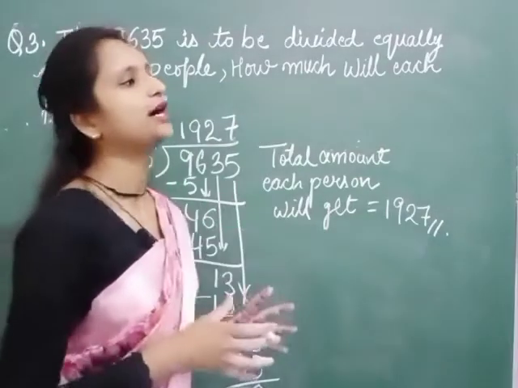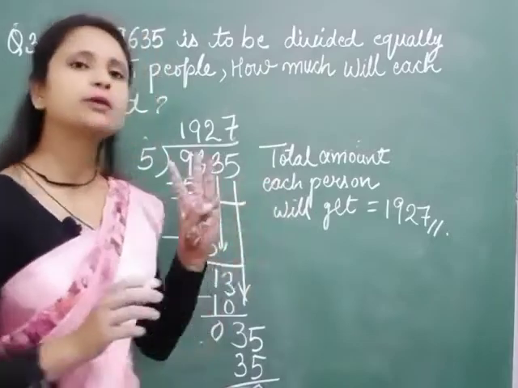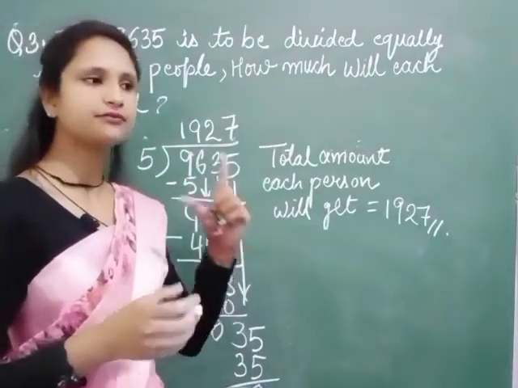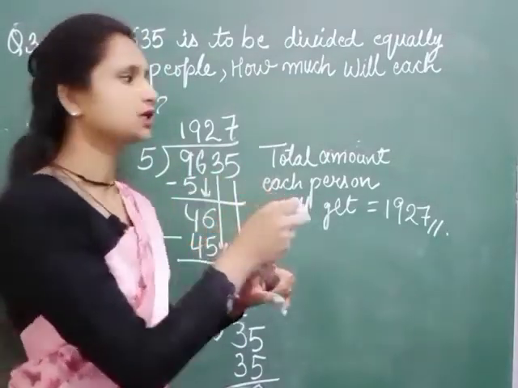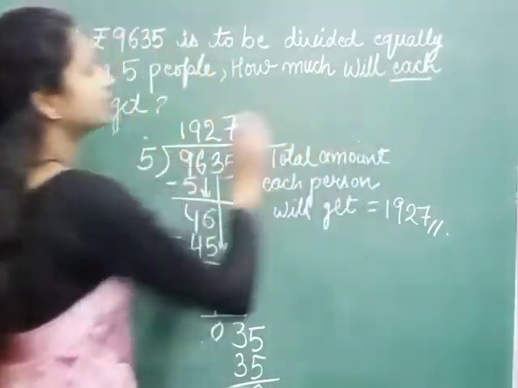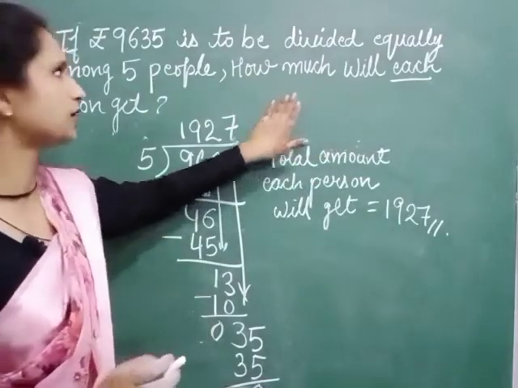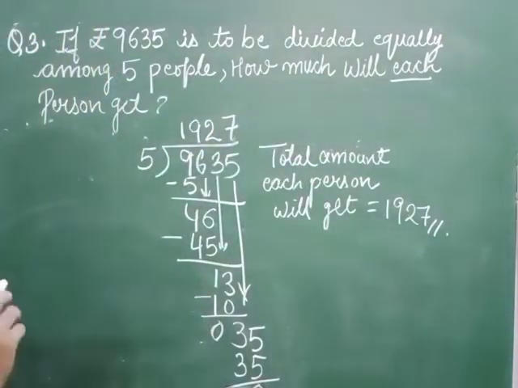Whenever you have to find about one person, one thing, or about any object, we have to divide, and whenever "each" is written, it definitely means that we have to divide the given numbers.